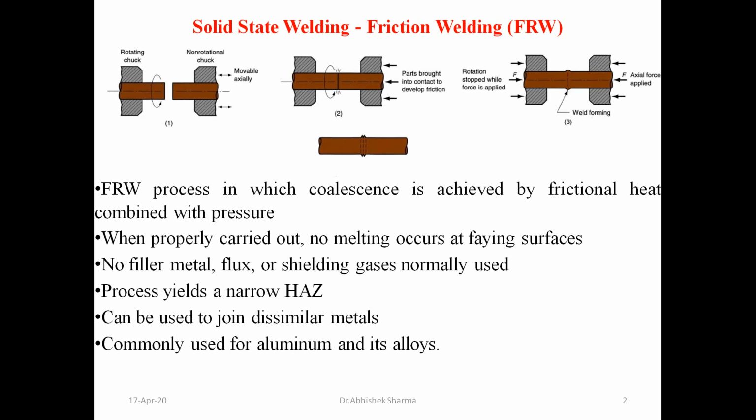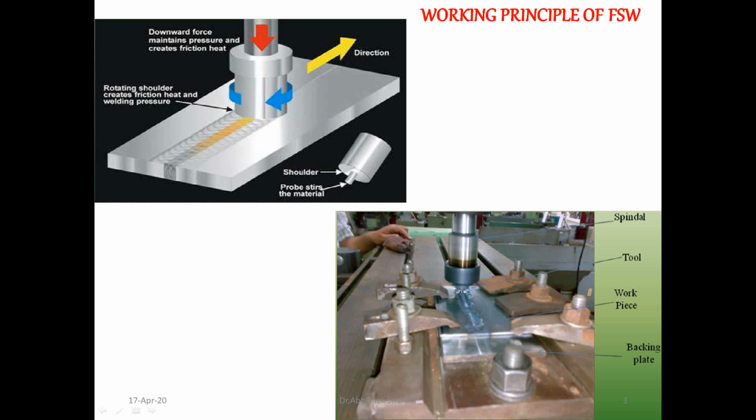So that's why for aluminum and its alloys this process is more useful, because here we are not using any filler material, and we are not using any flux also. So no filler material, flux, or shielding gas is used in this process. That is normally the working principle of FSW.